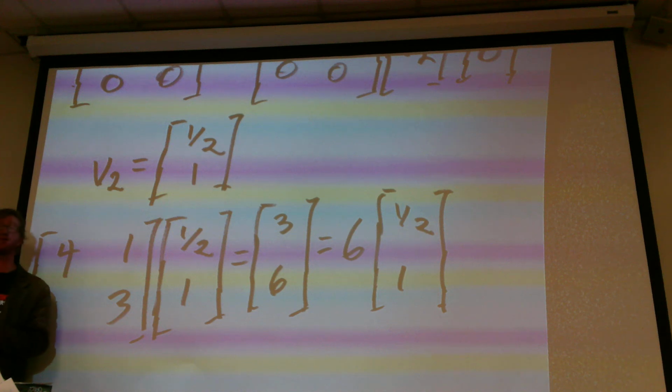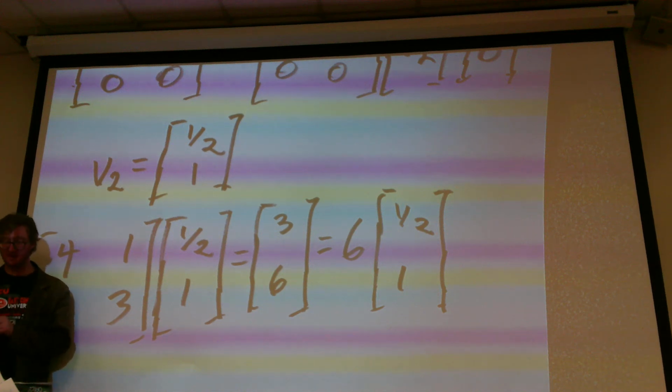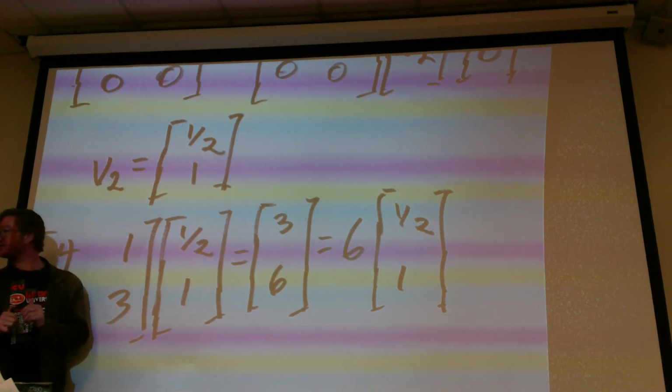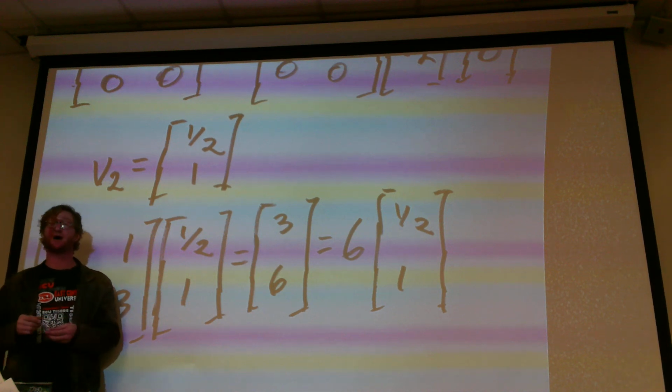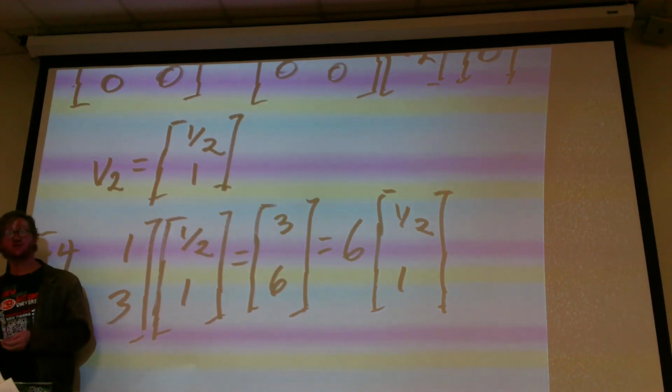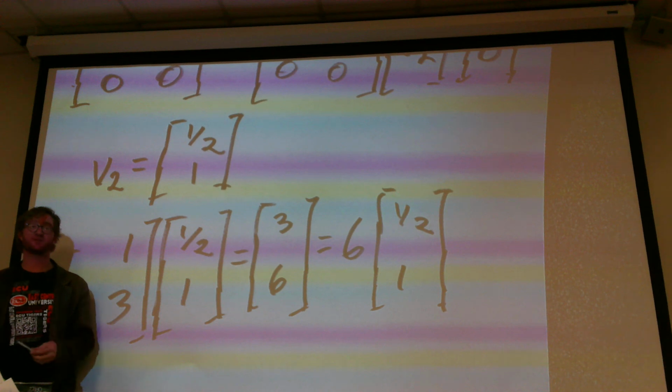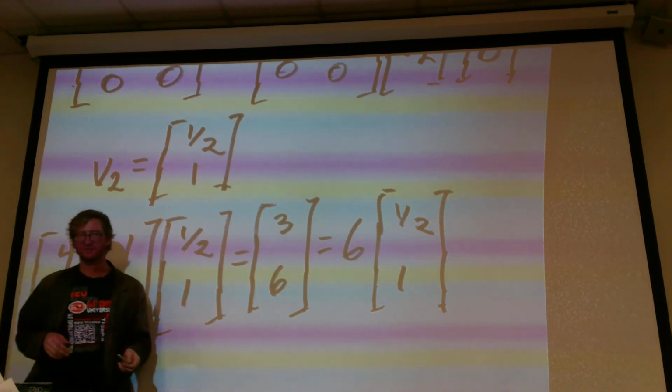Okay, so we got lambda 1 is 1, lambda 2 is 6. V1 is negative 1/3, 1, and V2 is 1/2, 1. So those are the eigenvalues and eigenvectors that are associated with the matrix 4, 1, 6, 3. Always multiplied by a scalar if possible.